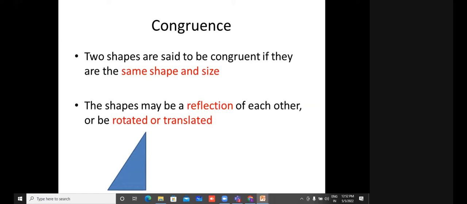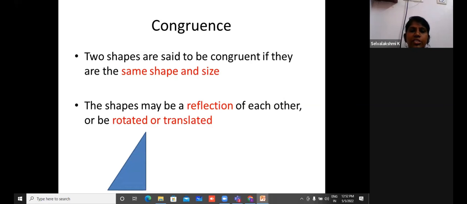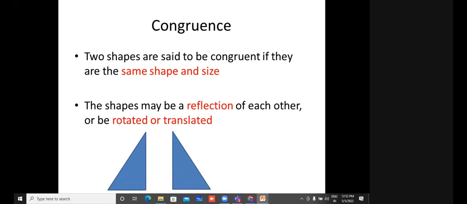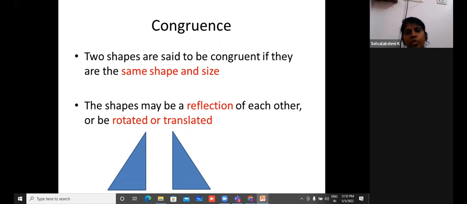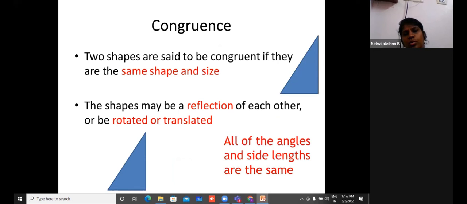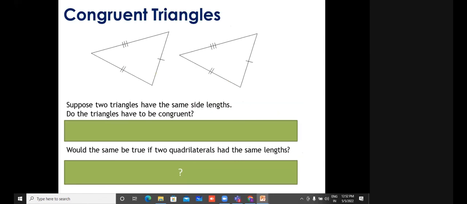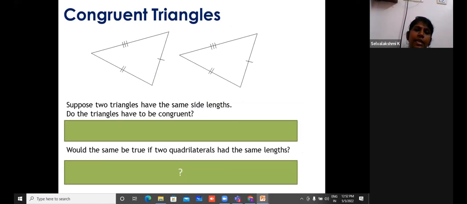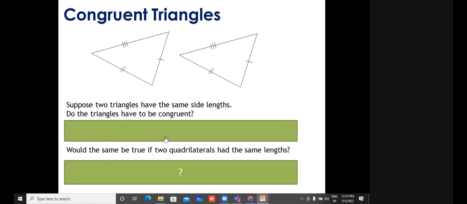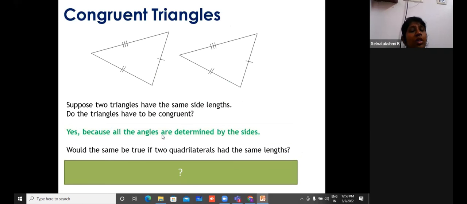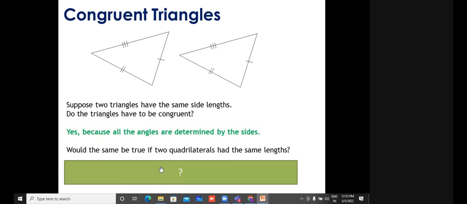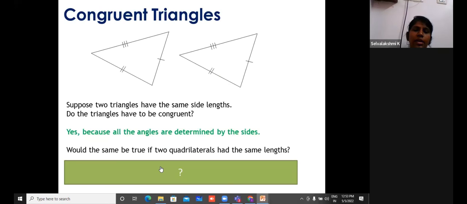As I said, the shape may be a reflection of each other, or it can be rotated or translated. That doesn't matter. If they are congruent, whatever position it may be, they will be congruent. Now, in order to test their understanding, I will ask these questions. Suppose two triangles have the same side lengths. Do the triangles have to be congruent? Yes, because all the angles are determined by the sides. So they are congruent.